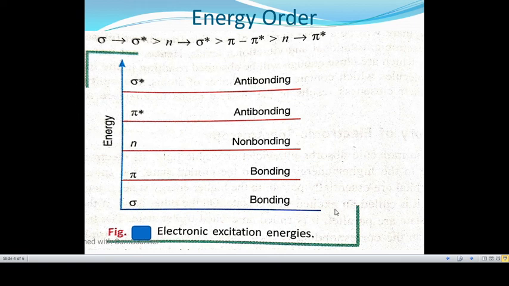In this figure, you can see the order of energy of all orbitals: first sigma, least energy, then pi orbitals, then n orbitals, then pi star, then sigma star.